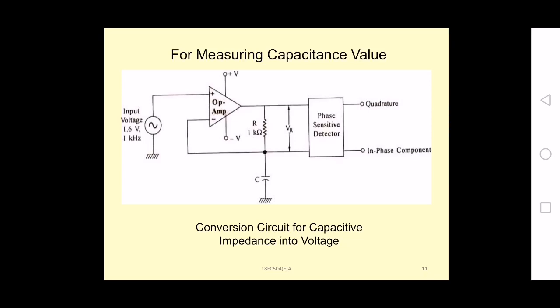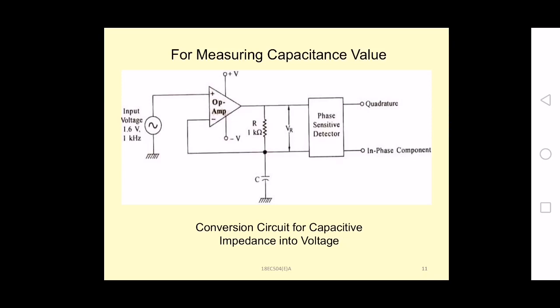So for measuring the capacitance value, here also in the conversion circuit we are having the op-amp and phase sensitivity detector. Input is applied to the non-inverting terminal, and output is taken across the resistor. Whatever voltage is developed across the capacitor will be converted into current. That current we are converting into the voltage developed across the resistor of 1 kilo ohms. So that will give you the capacitance value in this case.